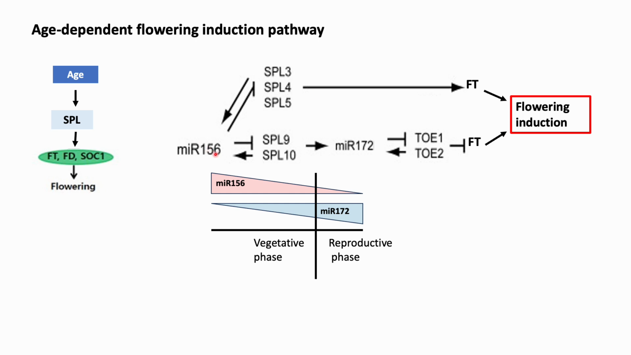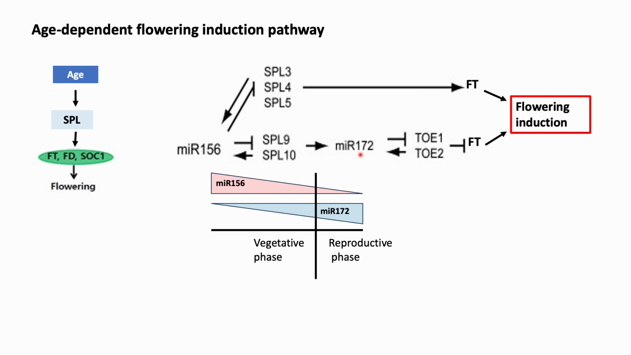MicroRNA 156 also targets SPL9 and its homologous SPL10, which are required for microRNA 172 transcription. Hence, cleavage of SPL9 by microRNA 156 leads to the inhibition of microRNA 172 expression during the juvenile vegetative phase. MicroRNA 172 expression increases with age, and